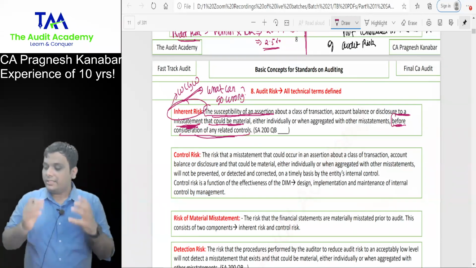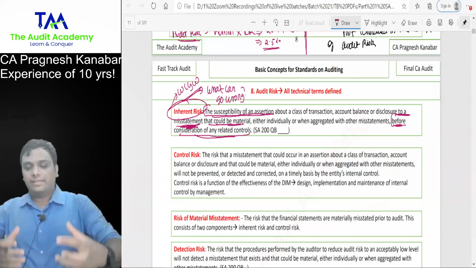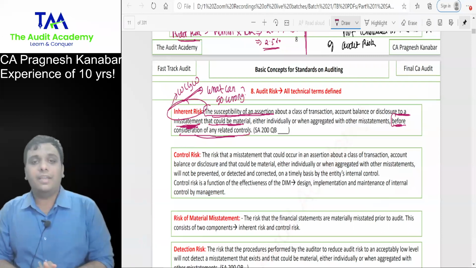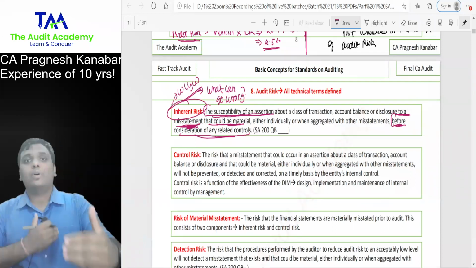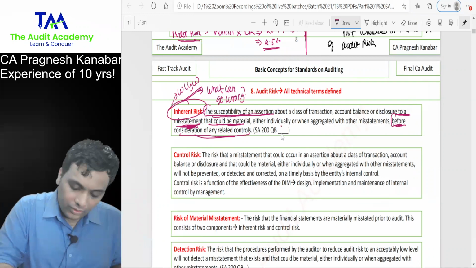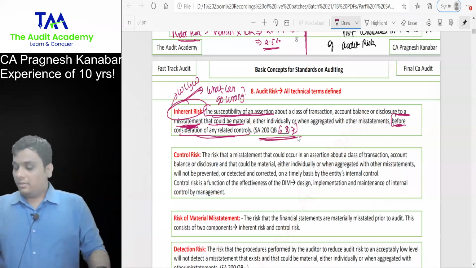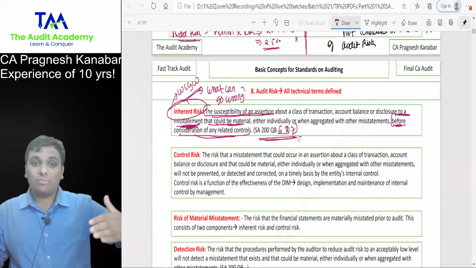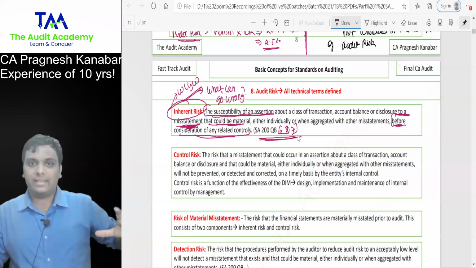So inherent risk means what can go wrong? Susceptibility of an assertion to a misstatement before consideration of related controls. And when we want to understand more about it, we can refer question 6 and 7. What is the difference between my question bank and the question bank which is normally circulated in the books in the market?